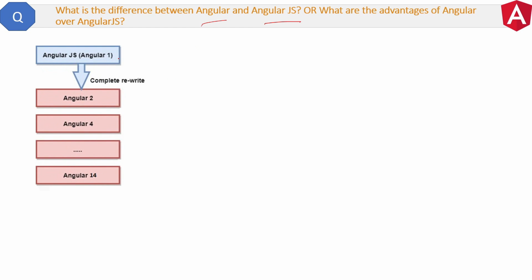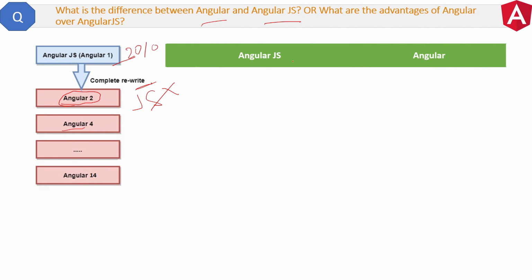Google first released Angularjs in 2010 and then they realized that there are some shortcomings of it and therefore they rewrote the whole framework and named it Angular. They removed JS from the name because JS stands for JavaScript and now the new version can use TypeScript also. So the name of the new version is Angular only. Now in 2 minutes I will show you some main differences between Angular and Angularjs.